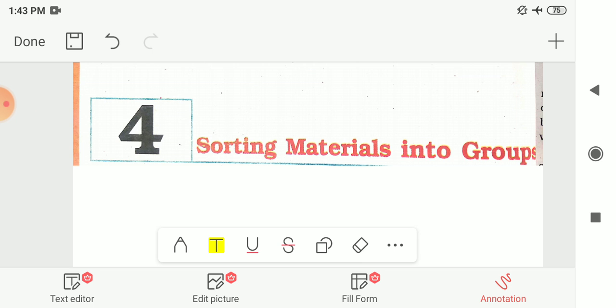According to hardness, they are divided into soft and hard objects. According to solubility, they are divided into soluble and insoluble objects. According to floatability, they are divided into objects that float on water or sink in water. And according to transparency, they are divided into transparent, opaque and translucent objects.